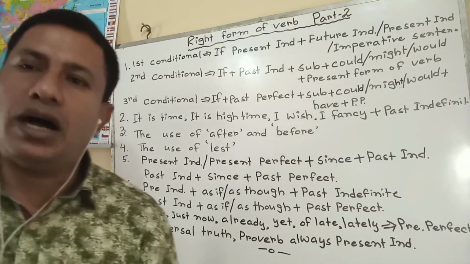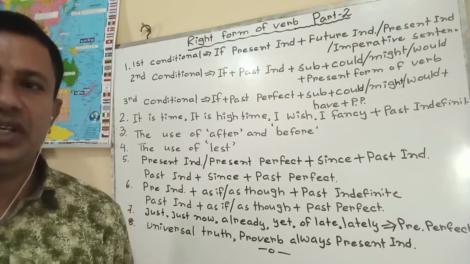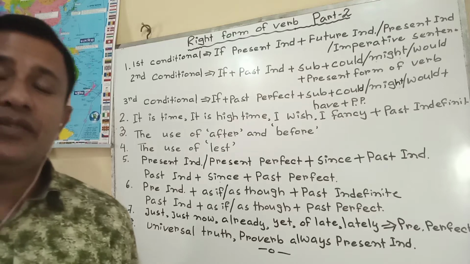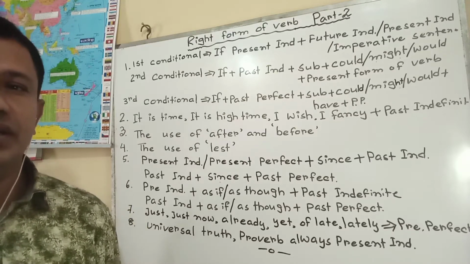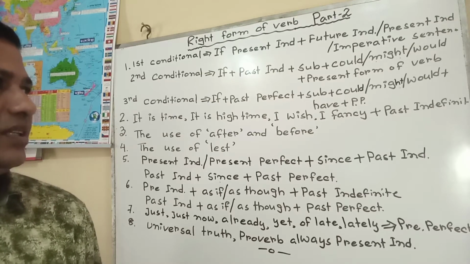If you had come, I would have gone there. If you had written it, you would have learned. In this way.